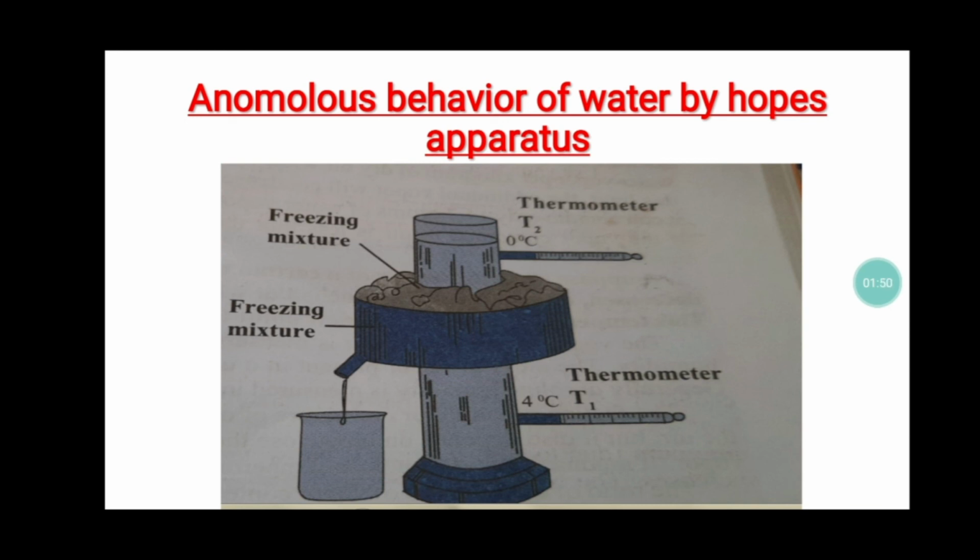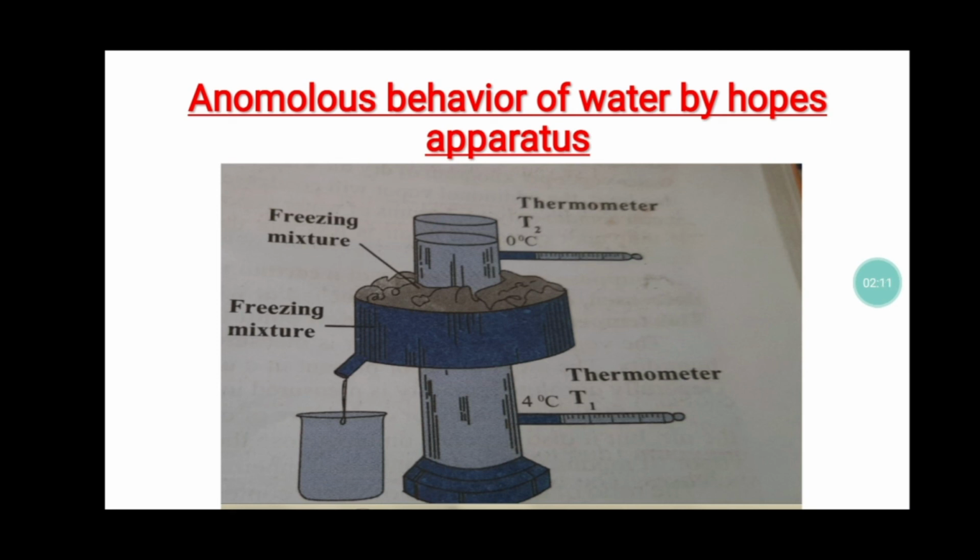And the water with the higher density comes downward, right? Now what happens is the water with a lower density is in the middle, and the water with the higher density is above that. So due to this, what happens?